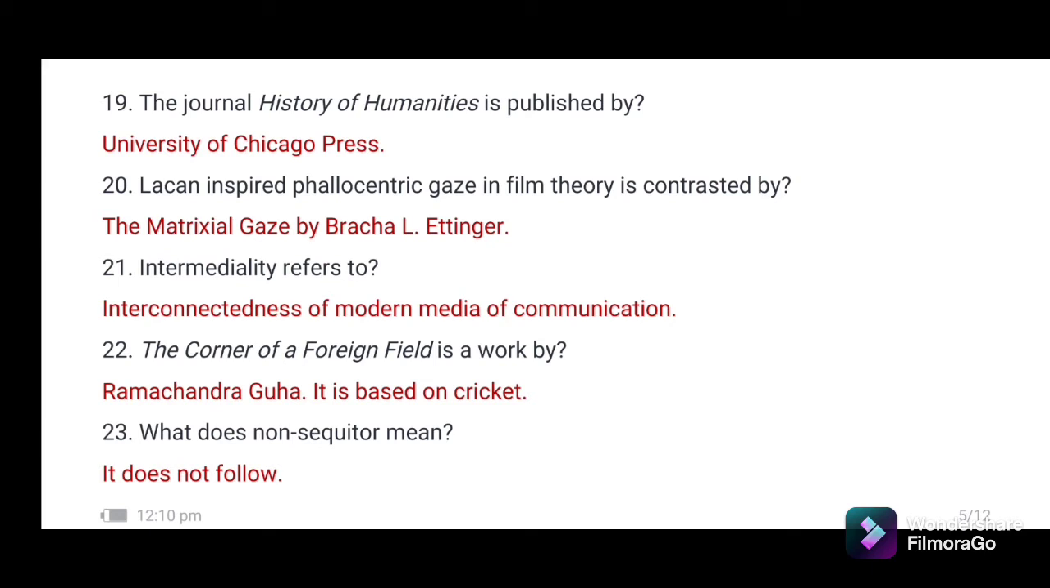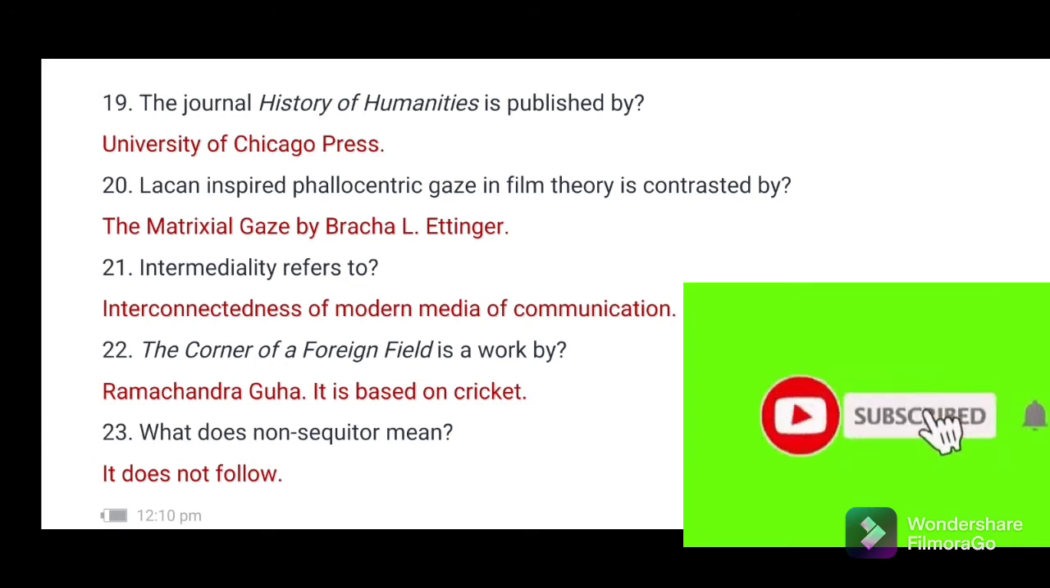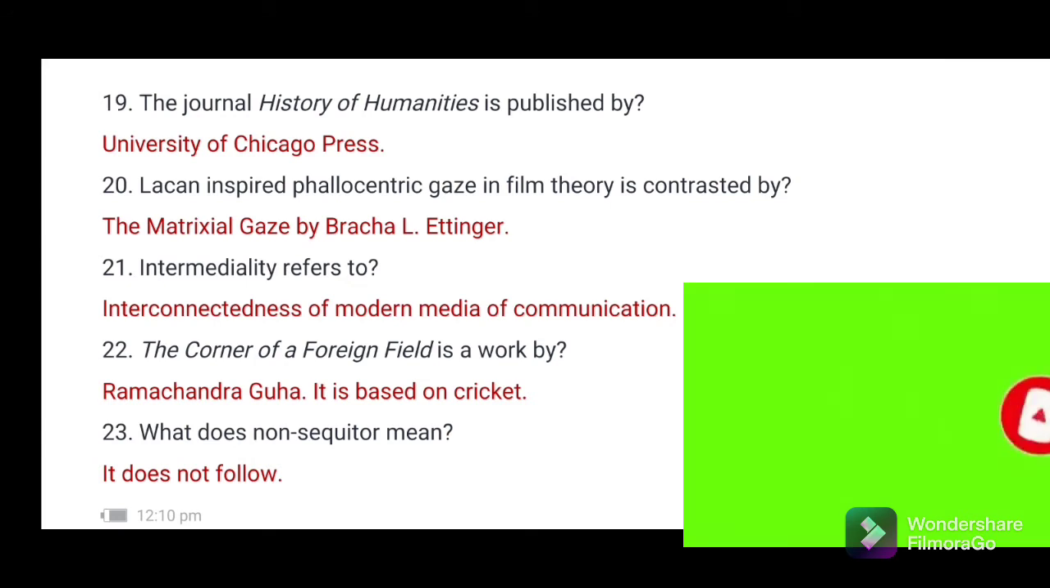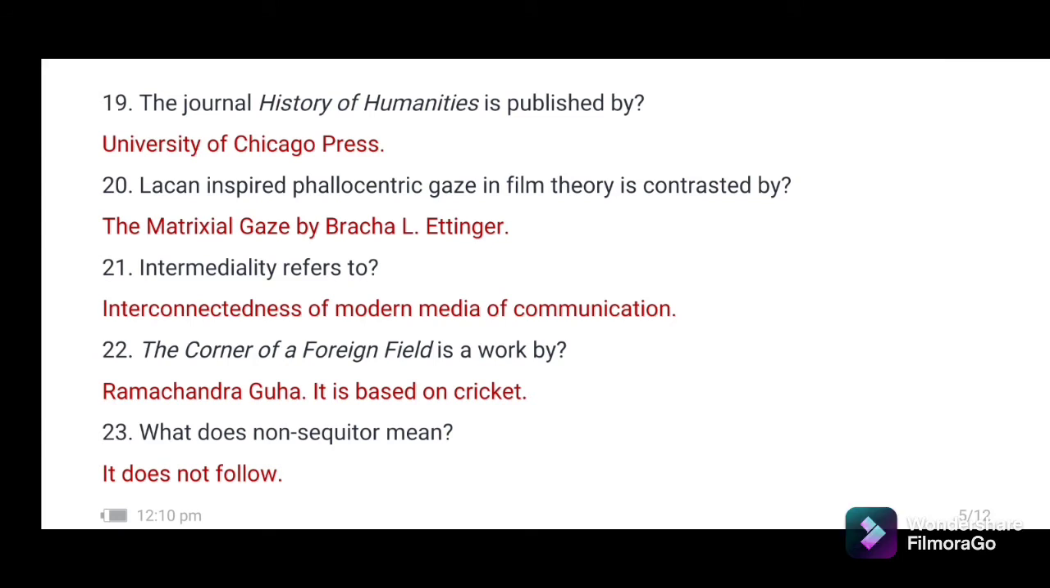What does non sequitur mean? It means it does not follow. All these things we see in our research publications, and all these are parts of the citations in research.